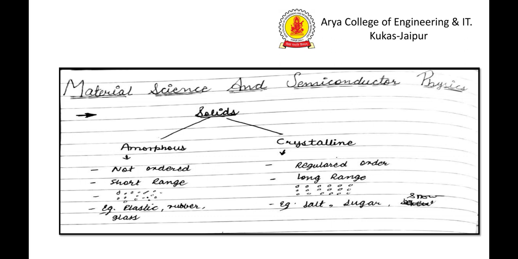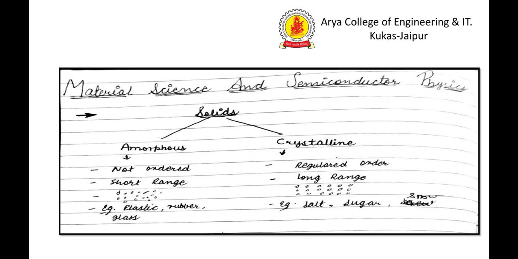At the upper level, we divide solids into two parts. The first one is amorphous and the next one is crystalline. In amorphous solids, the atoms are not arranged in a regular pattern. They are arranged randomly. While in crystalline solids, the atoms are arranged in a regular pattern. In amorphous, the arrangement is short range. In crystalline, it is long range.